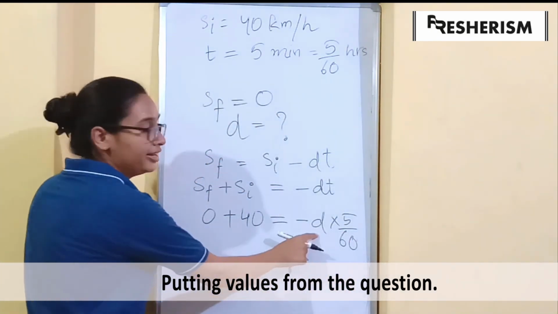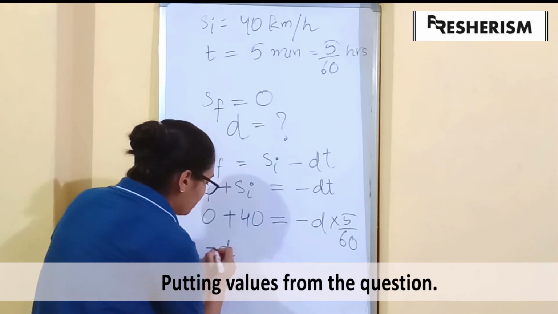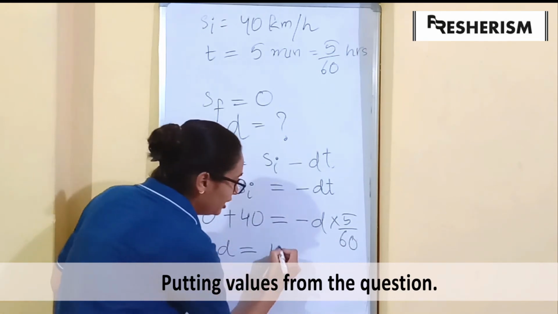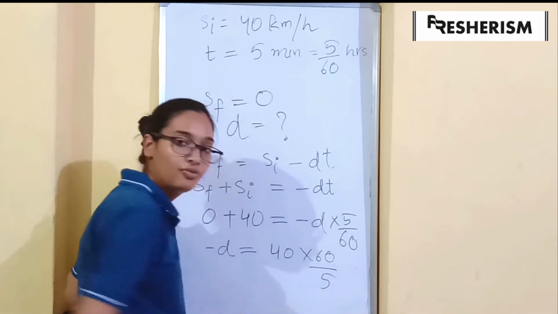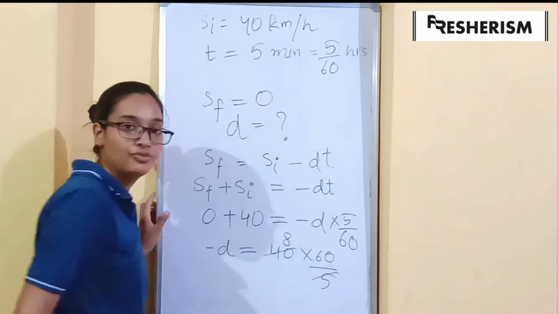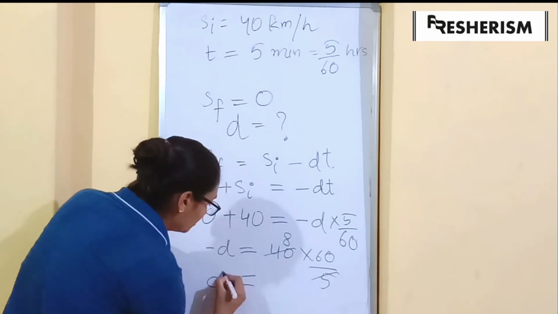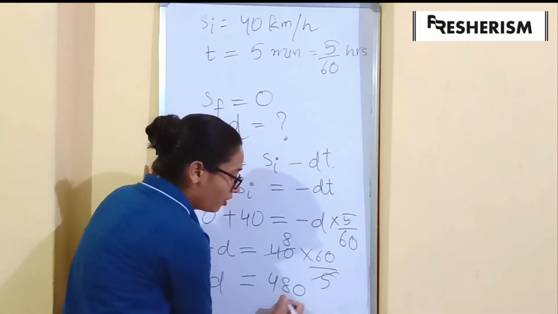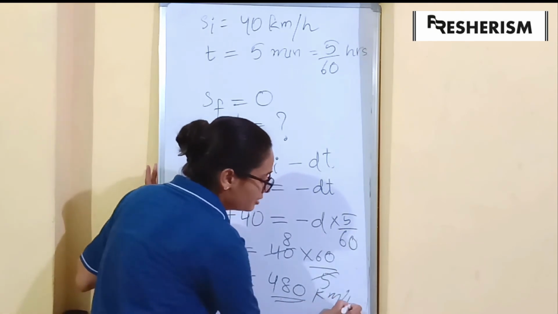Now to find d, minus d is equal to 40 multiplied by 60 divided by 5. Now we know 5 8s are 40. So d is equal to 8 6s are 48 and 0, so 480 kilometers per hour square.